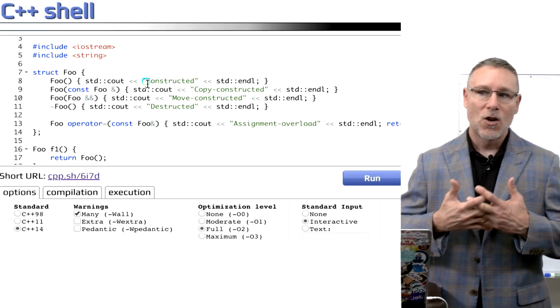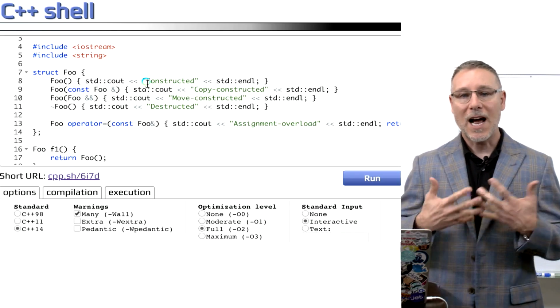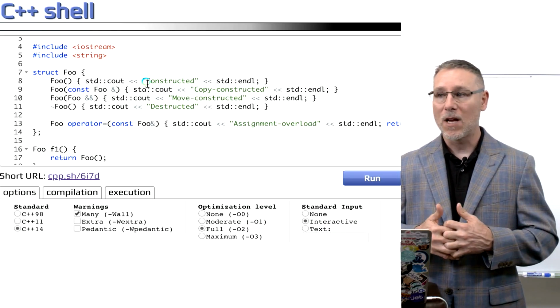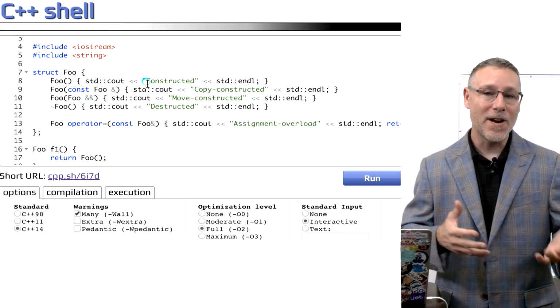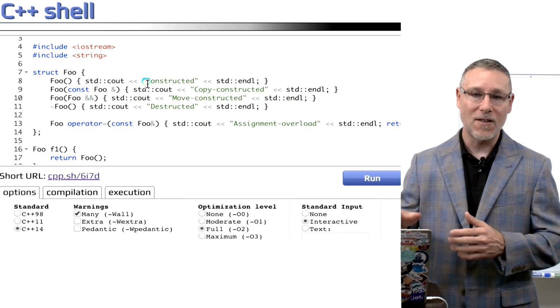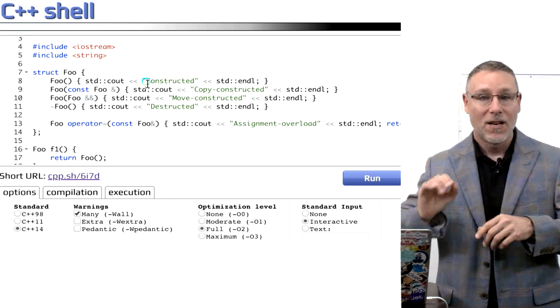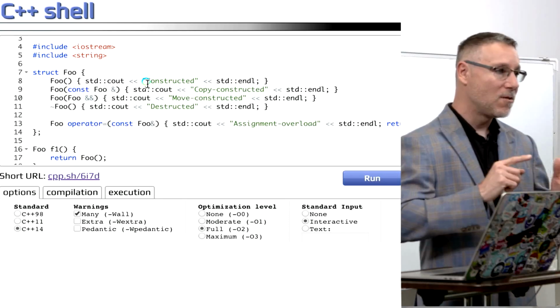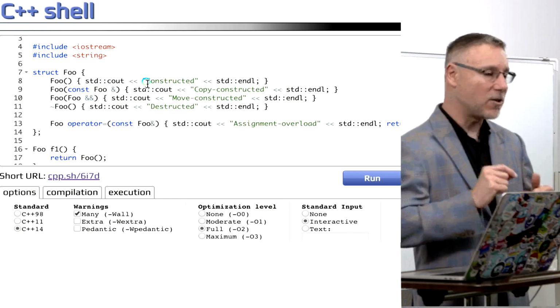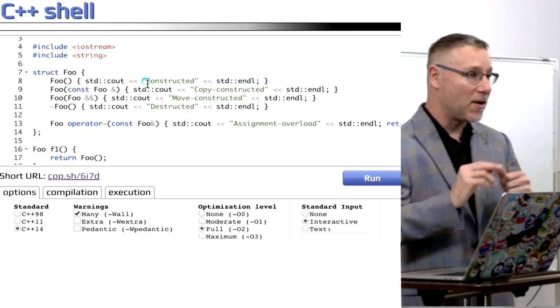I mean, Go could be considered an object-oriented programming language. I don't consider it that. I've heard Rob Pike say it's a better object-oriented programming language. For me, it's a data-oriented language, and one of the reasons I say that is we don't have these features in the language like you have here in C++. So constructor, destructor, move, copy constructors, and our operator overload there. You see it all, there it is.